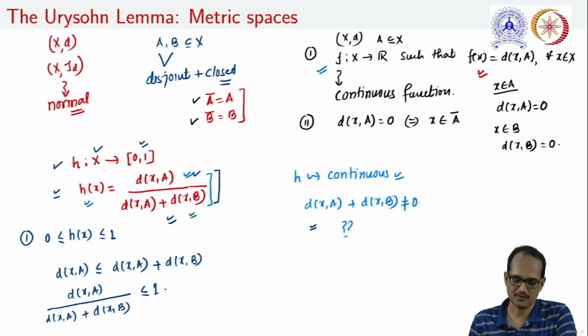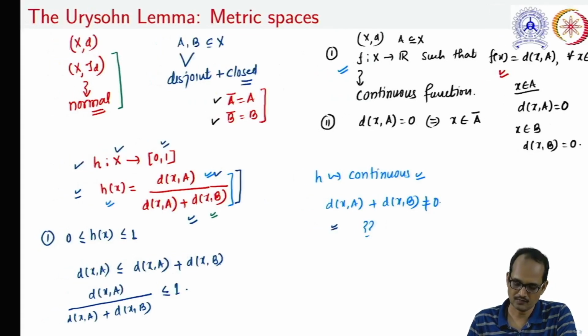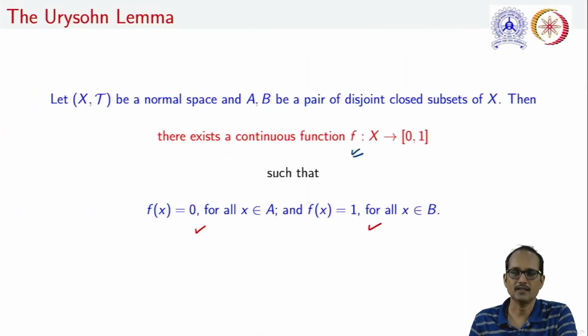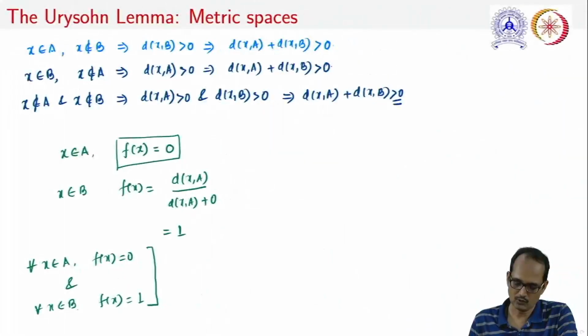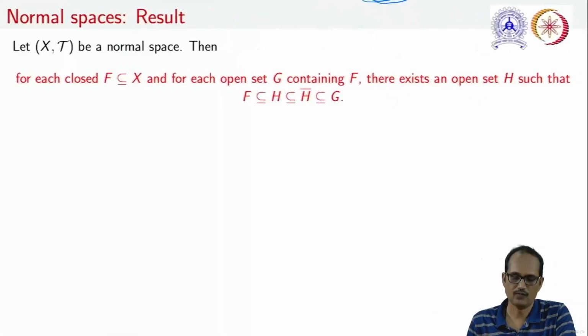Thus, what we have seen is that metrizable spaces are normal, and by using the normality we can construct such a function satisfying f(x) equal to 0 for all x in A and f(x) equal to 1 for all x in B. When we want to prove this result for a general topological space, actually we require some more concepts. Let us see the first result which we will use to prove Urysohn's lemma for a topological space.